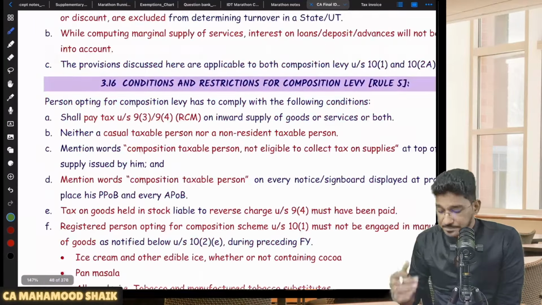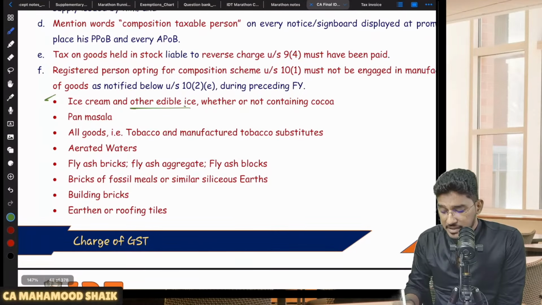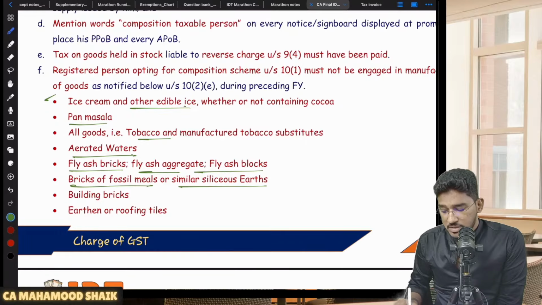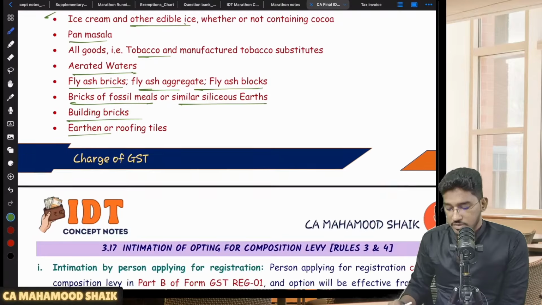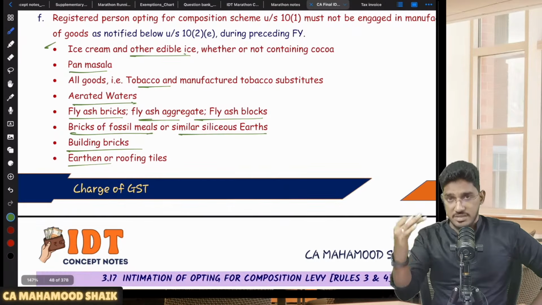Sir, what are those goods which I should not manufacture, sir? Ice cream and other edibles, pan masala, tobacco products, aerated waters, fly ash bricks, fly ash aggregate, fly ash blocks, bricks of fossil meals or similar siliceous earth, building bricks, earthen or roofing tiles. Sir, is this list sounding familiar? Yes, this list is sounding familiar.